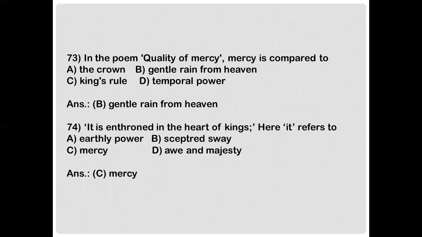Next. In the poem Quality of Mercy, mercy is compared to A. The crown. B. Gentle rain from heaven. C. King's rule. Or D. Temporal power. And the answer is option B. Gentle rain from heaven.